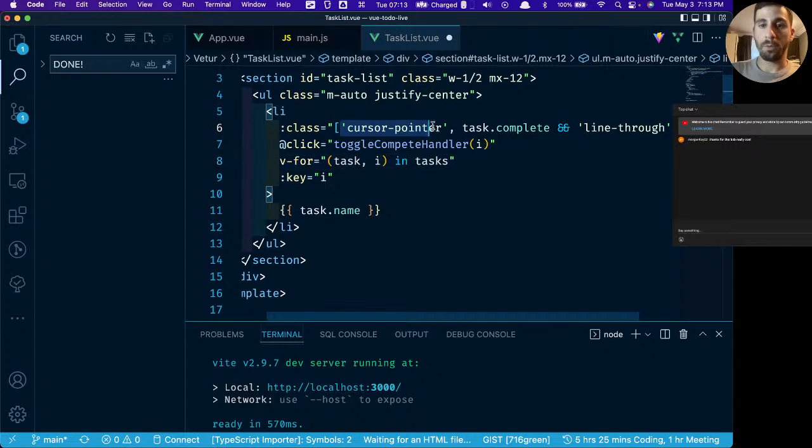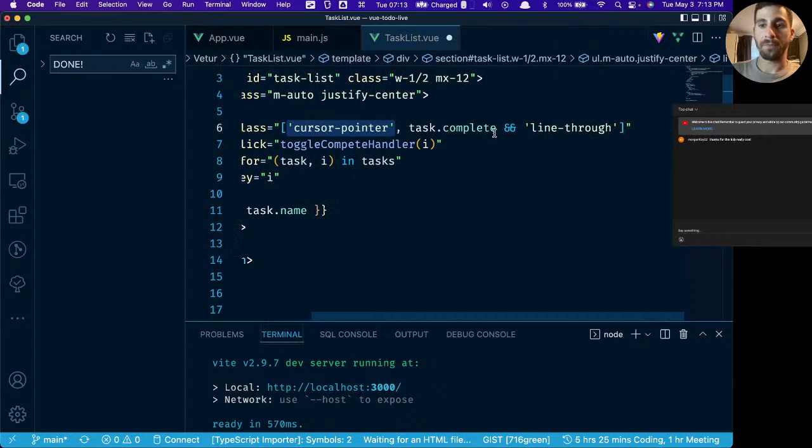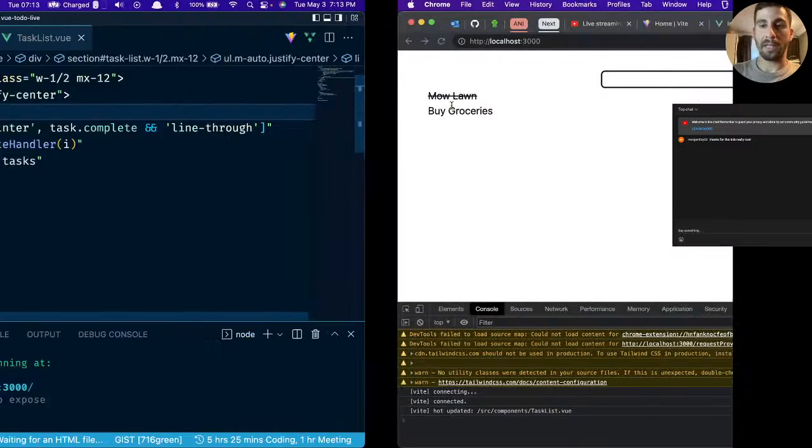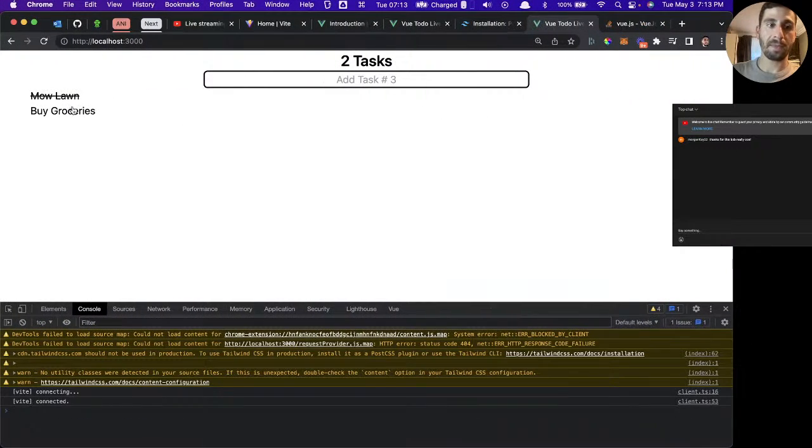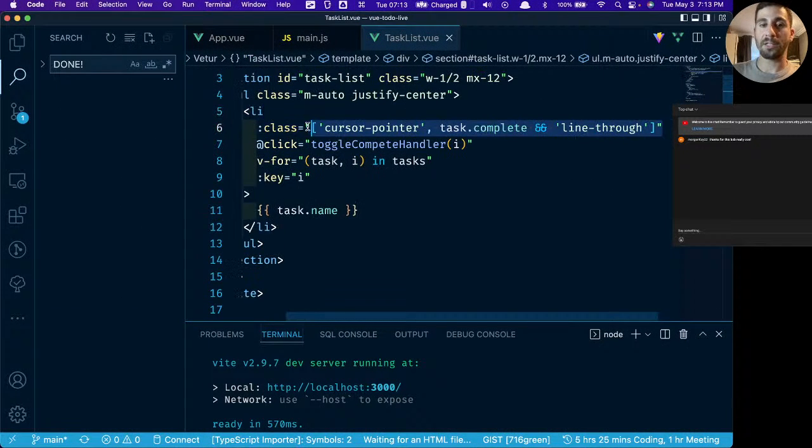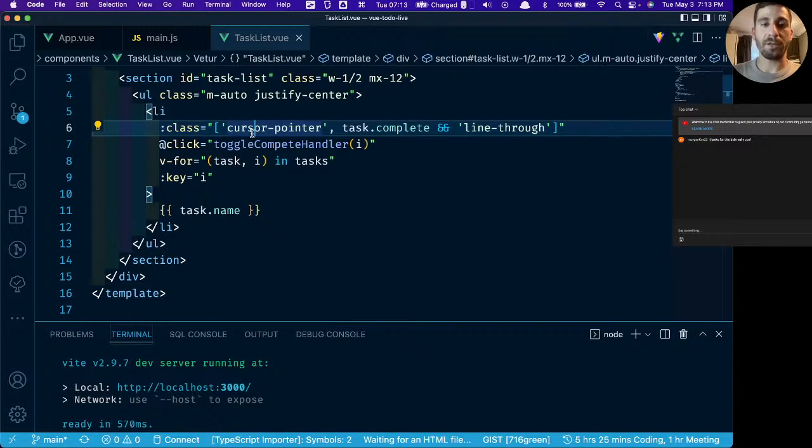So cursor pointer is always going to be part of a style. Line through is only going to be part of the style when this is also true. So let's take a look. It should do the exact same thing. Personally, I prefer this unless you have 10 different styles or something really crazy going on, and you need more modular control of it. Otherwise, those are the two options for styling.